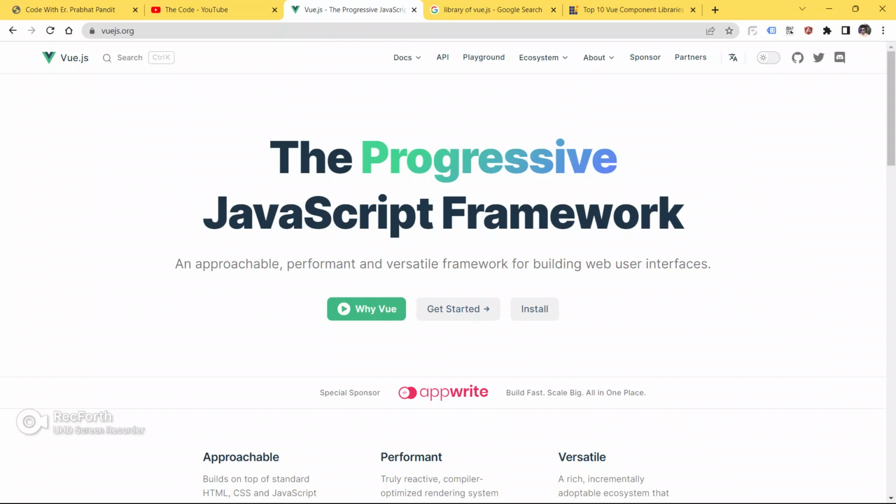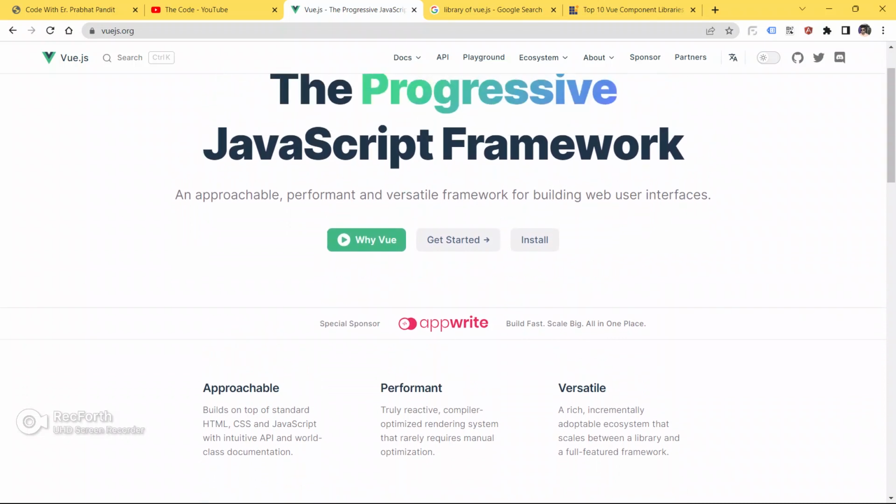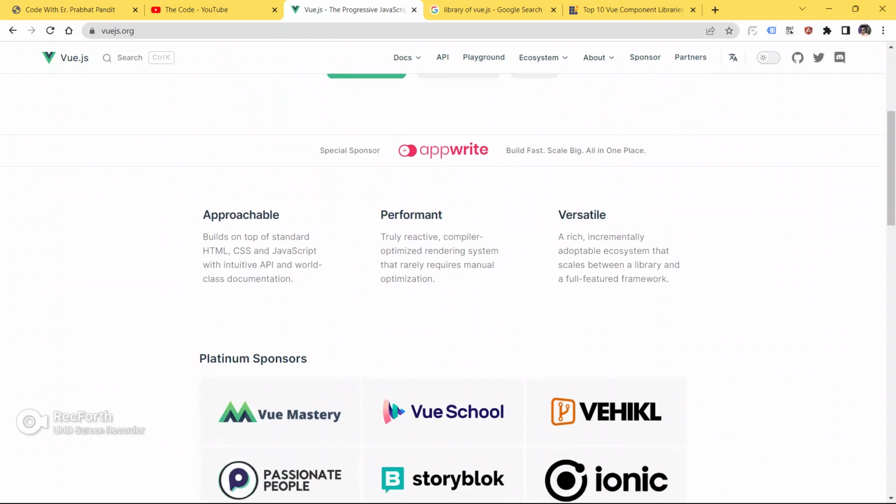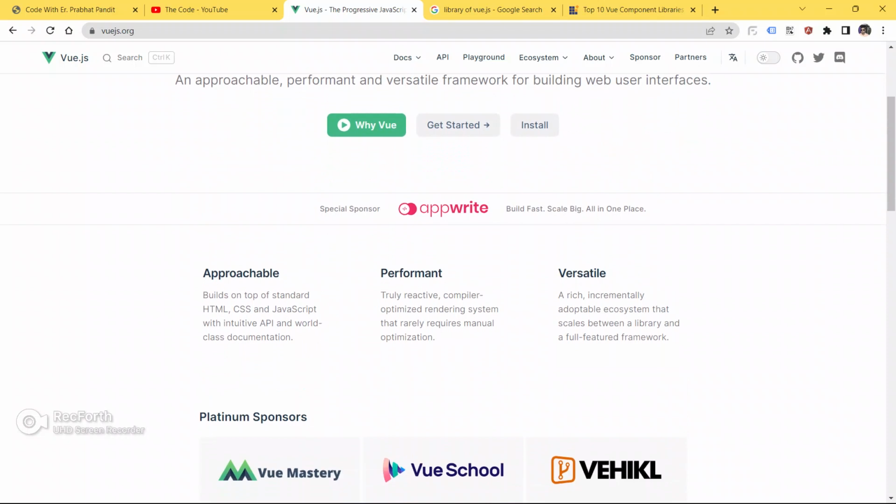Let me read some of the things from here. As you can see, an approachable, performant and versatile framework for building web user interfaces. Approachable means it is built on top of standard HTML, CSS and JavaScript with an intuitive API and world-class documentation. If you already know HTML, JavaScript and CSS, you are good to go with Vue.js also. There is a lot of documentation and there are lots of communities also.